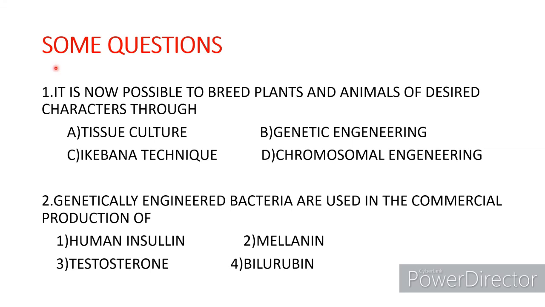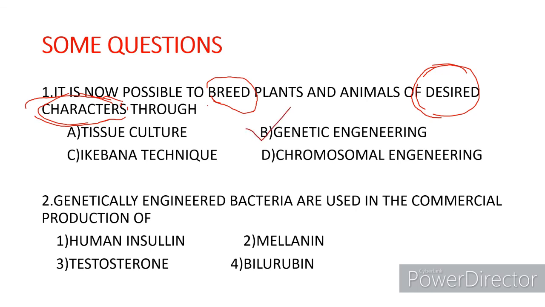The first question is, it is now possible to breed plants and animals of desired characters through. Note this point. What do they ask? Plants and animals of desired characters. In traditional methods like hybridization, we cultured both desired and undesired characters. But breeding of desired characters is now possible through A. Tissue culture, B. Genetic engineering, C. Ikebana technique, and D. Chromosomal engineering. What is the answer? Yes, I know you will tell.